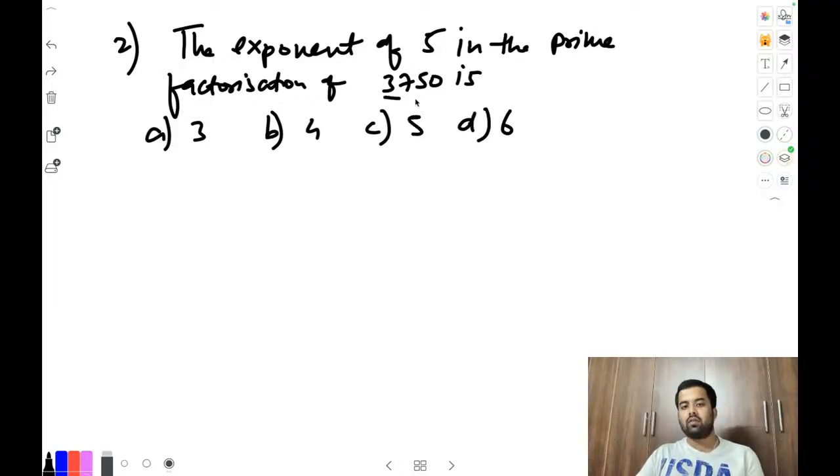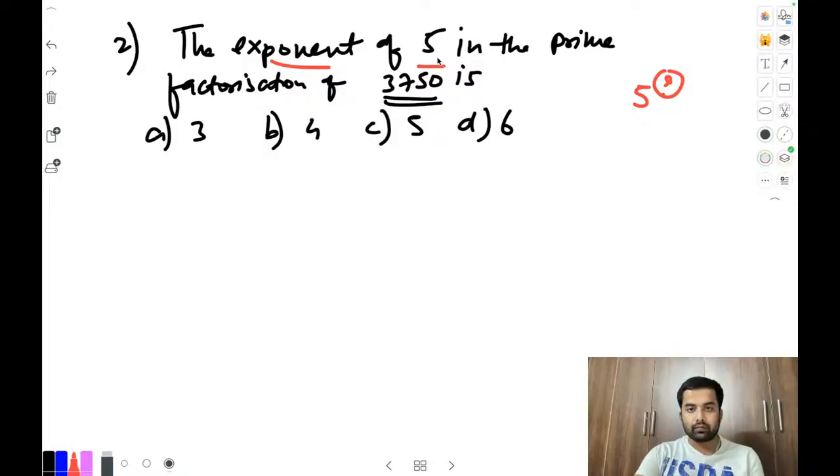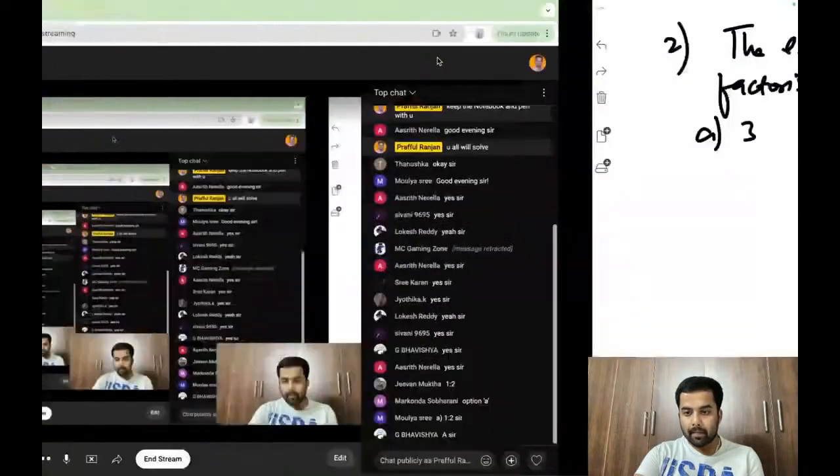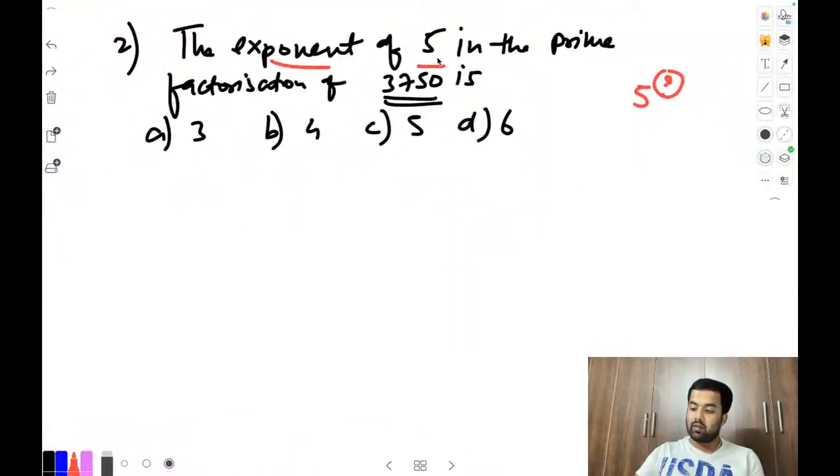Do the prime factorization of this number and you'll get the answer. The question is asking what will come as the power of 5. Exponent stands for that power only. Figure out the answers, everyone. I will also start my answers. We should not waste even a single second, so I will also write. You also write. Just write your own answer honestly. Don't copy it from the screen.